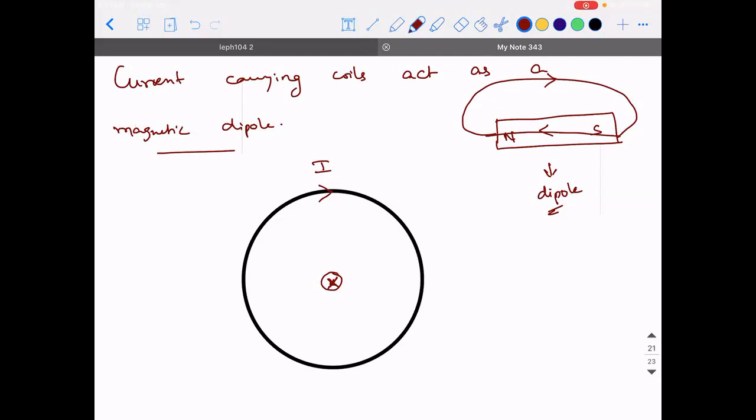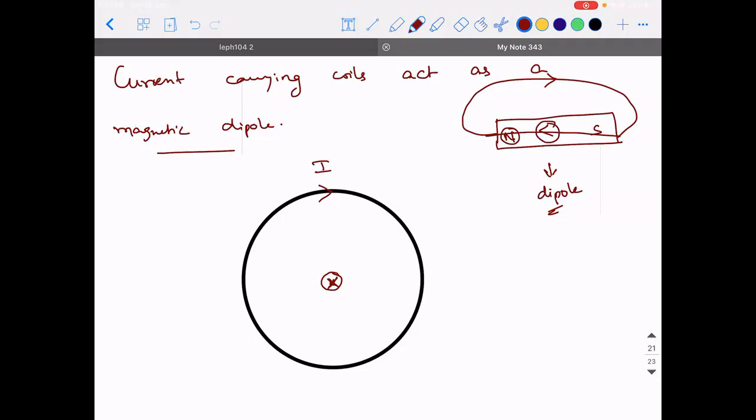It is the north pole. Because the north pole is the one having the magnetic field inside towards it, right?